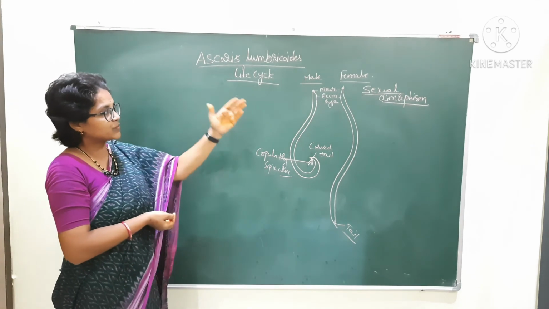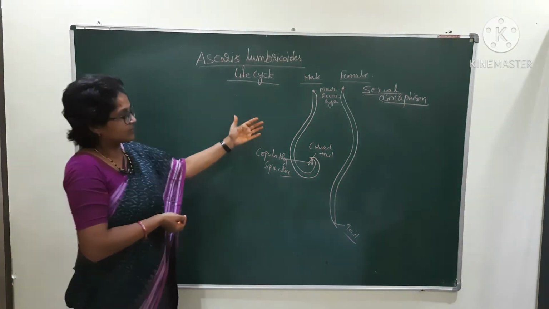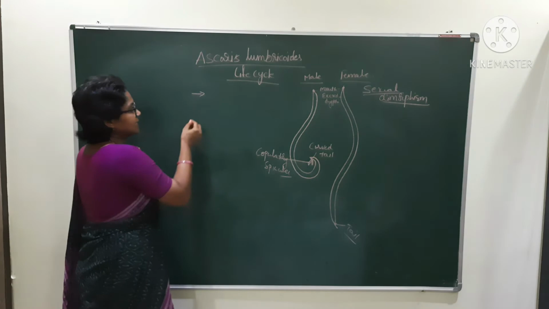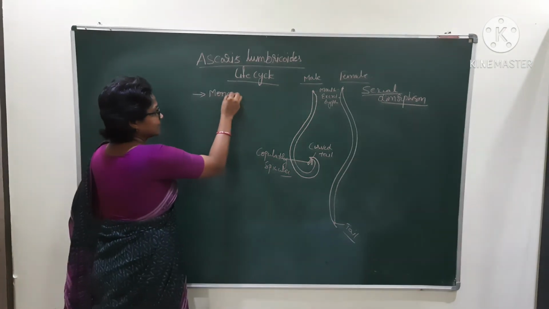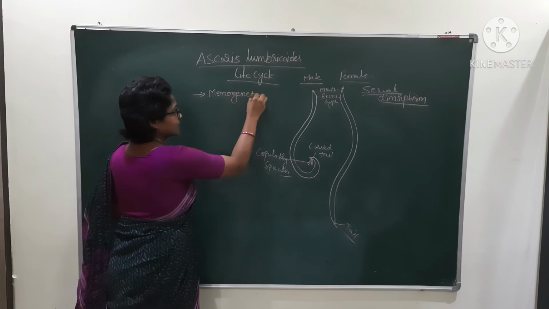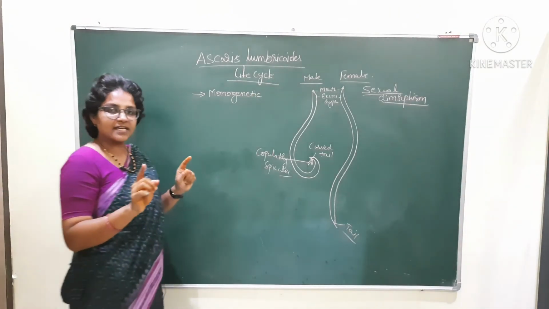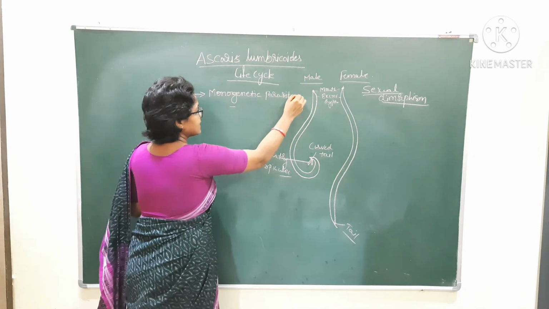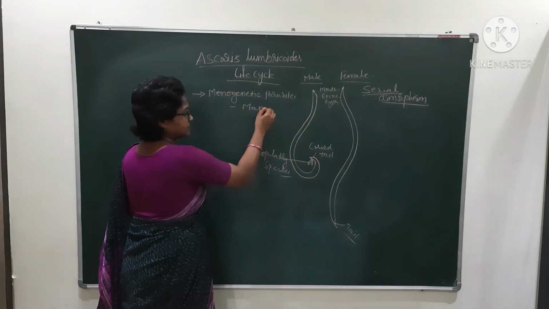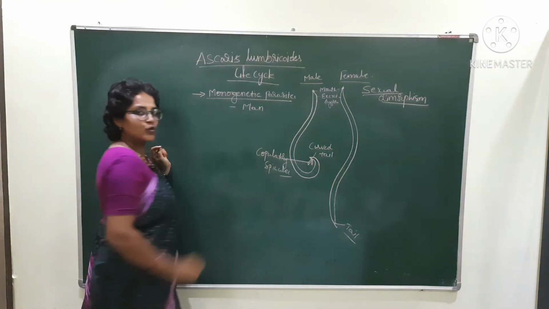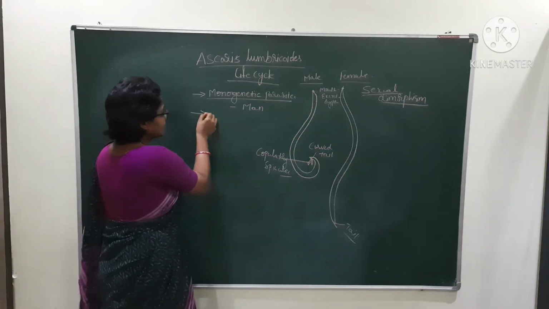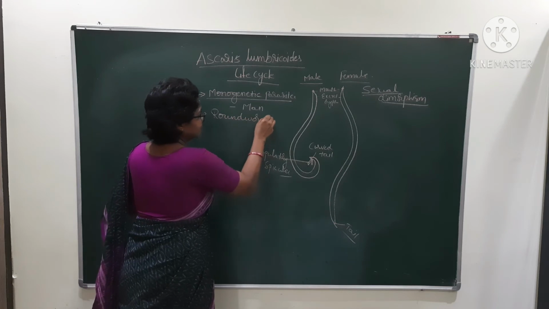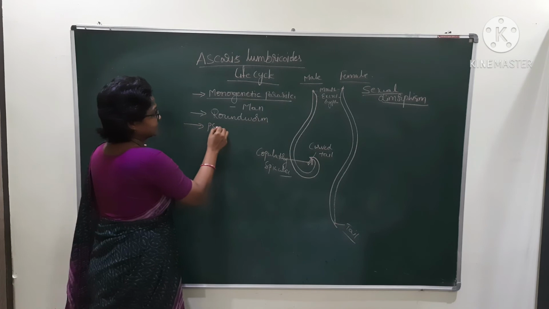It shows sexual dimorphism. That is, we can differentiate the male from the female, and it is a monogenetic parasite. That is, it completes its life cycle only in man. Hence it is called a monogenetic parasite. And it is commonly called roundworm.